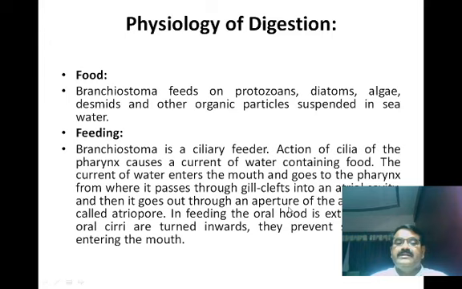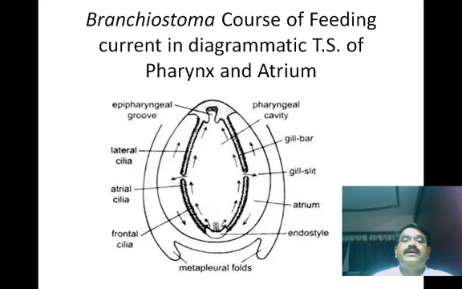In feeding, the oral hood is extended and the oral cirri are turned inwards. They prevent the sand from entering the mouth. Only the selected material will enter the buccal cavity because of the velar organs.